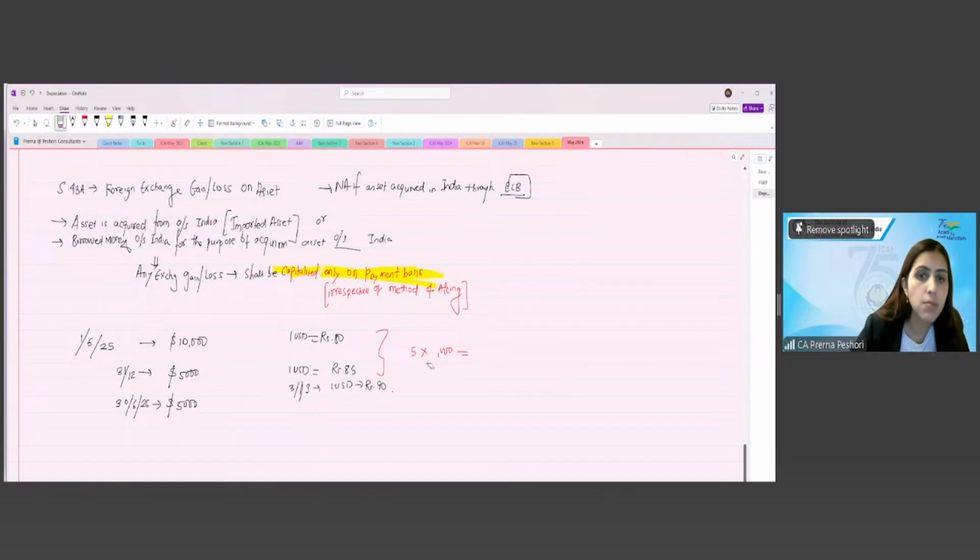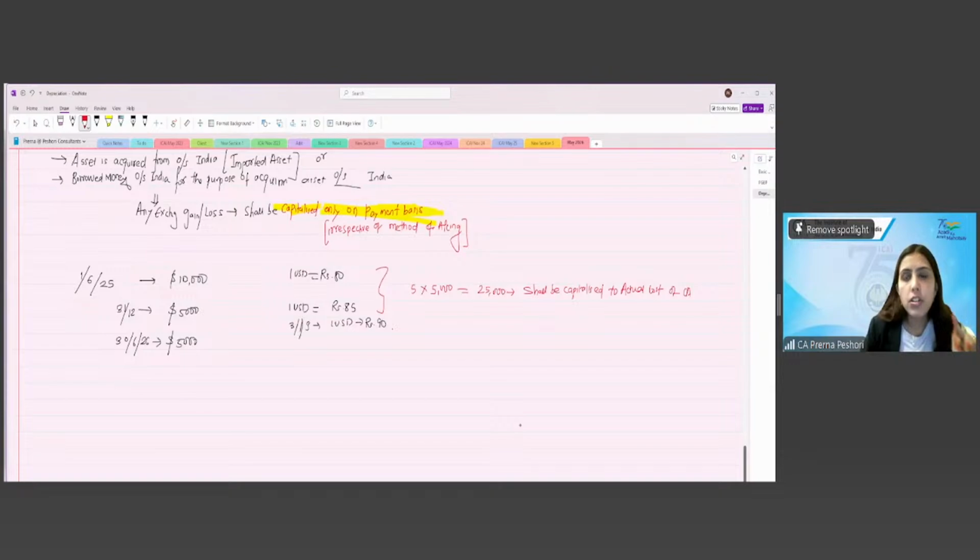Because only 5,000 is being made payment. So 5 into 5,000, which comes to 25,000. This shall be capitalized to the actual cost of the capital asset, right? And the balance amount will be capitalized in the next year. On year end, we will not give any effect.